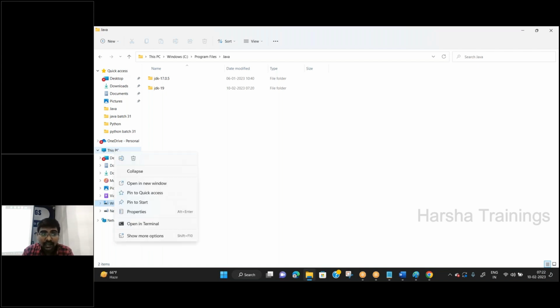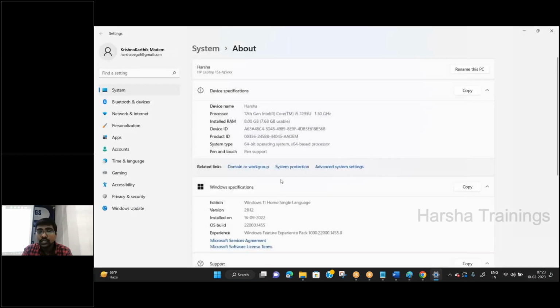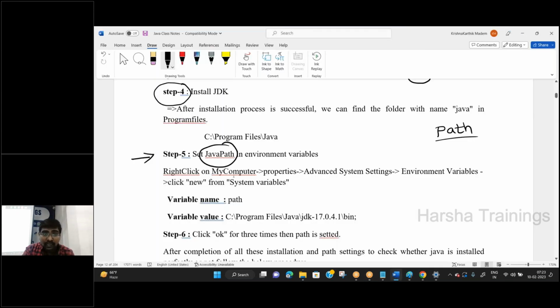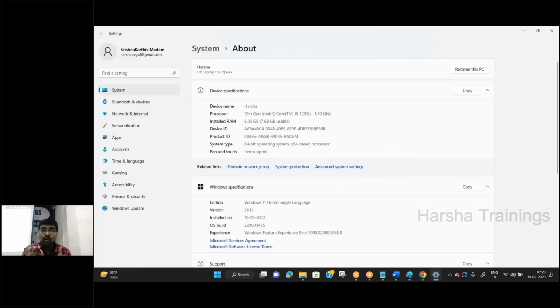Right click, properties. Again, first right click, properties. Once you click on the properties, now here what it displays, again I will write step by step. First right click on the PC properties. After that, you have an option advanced system settings.